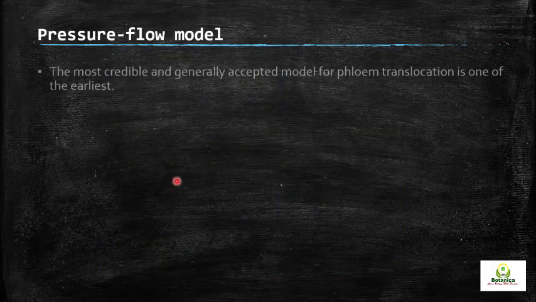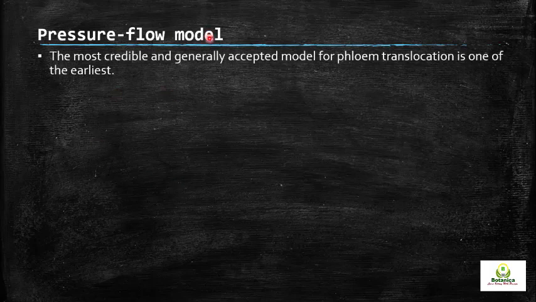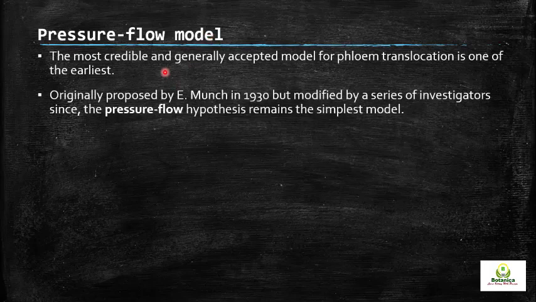So the most credible and generally accepted model for phloem translocation is one of the earliest. This model, which we are discussing, is now almost unanimously accepted, perhaps 90%, as accounting for the movement of phloem exudates. It was originally proposed by Ernst Münch back in the 1930s. It is one of the earliest models.